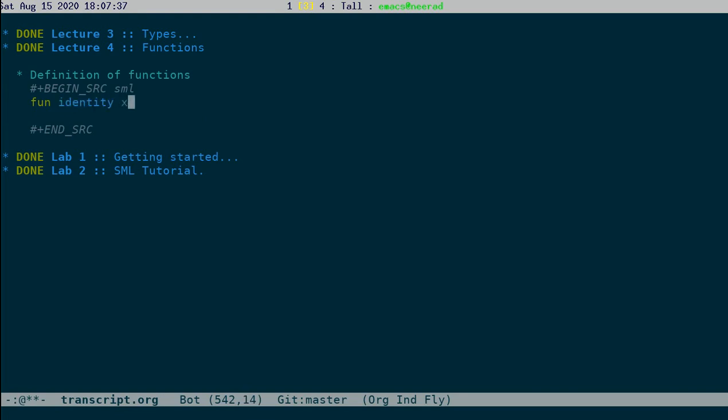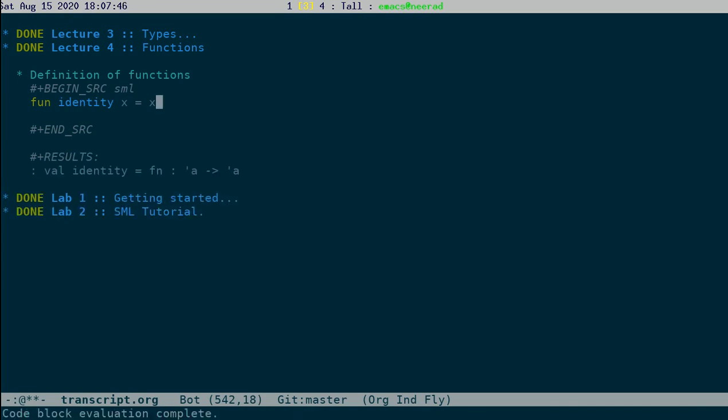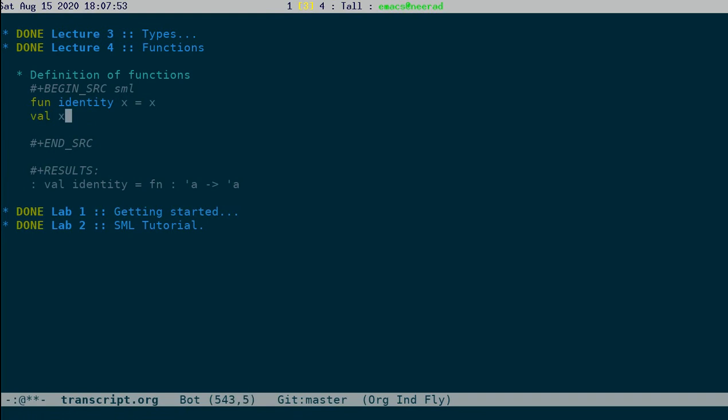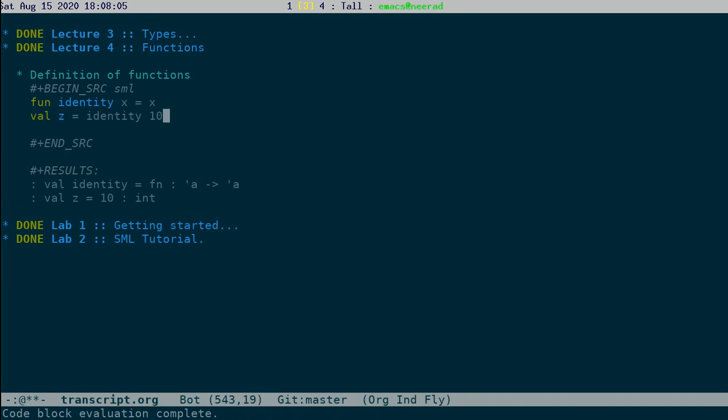And then argument x. So what does this function on the argument x give you? It should give itself. Okay. So this is your identity function, and the result is this function called identity. Okay. So let's just try evaluating this, for example, on z equal to identity of 10. So this is, yes, z is 10 itself, because the identity function gives the same value as its argument.